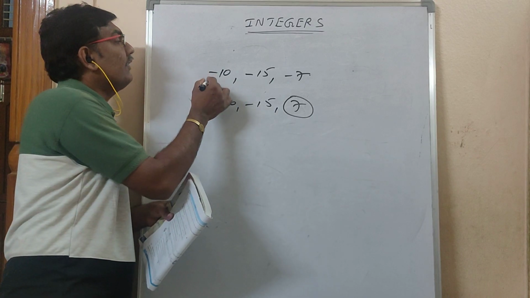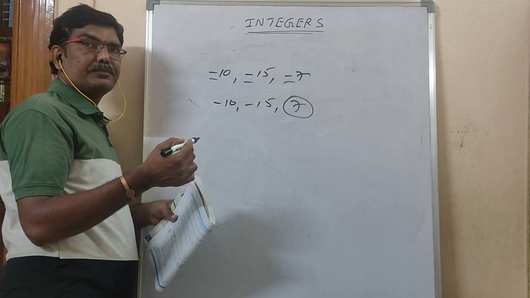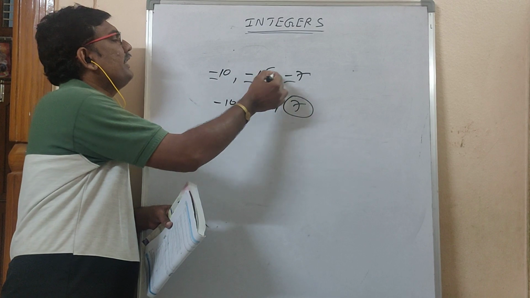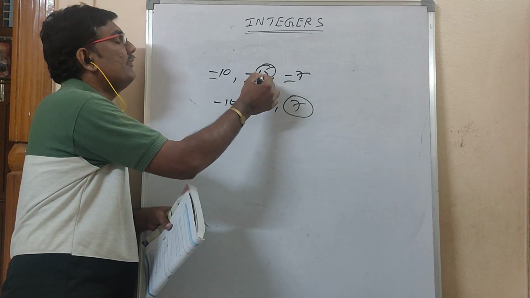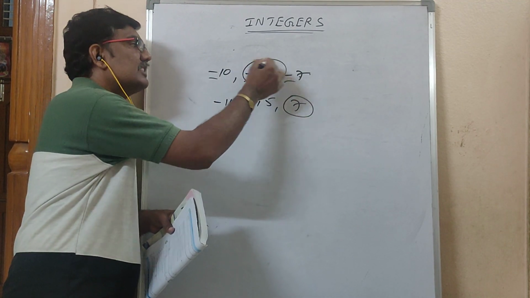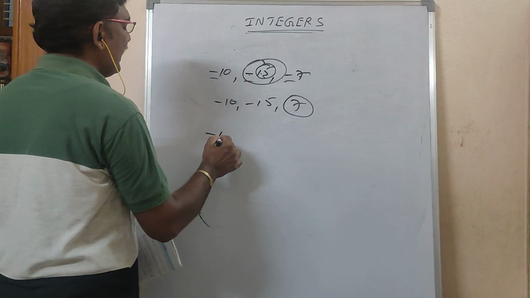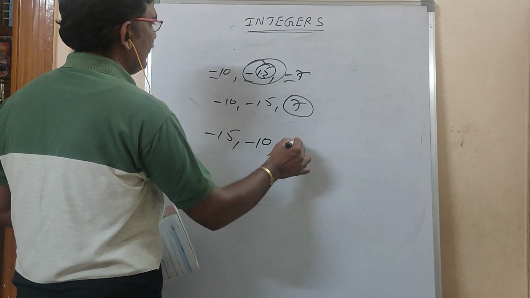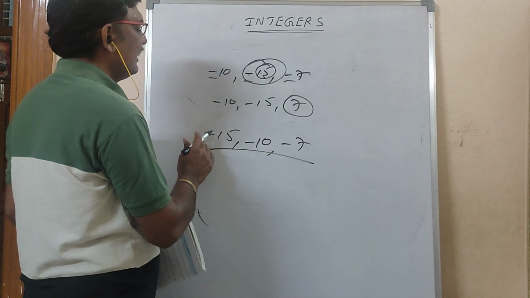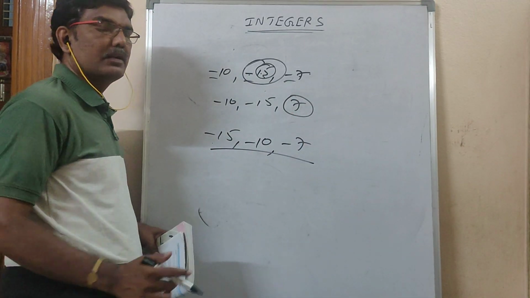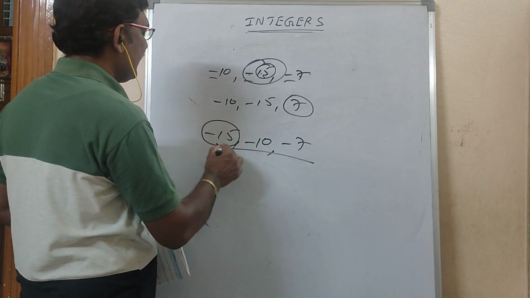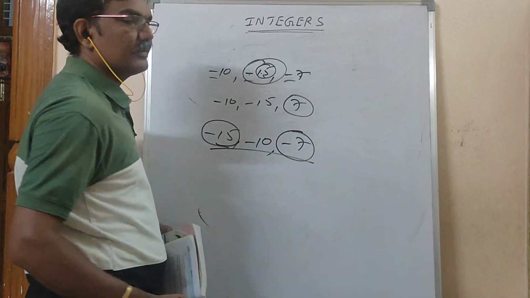What I said, if negative numbers are there, all the three: 10, 15, 7. Which is the biggest number? 15. If minus is there, this is the smallest one. So minus 15, minus 10, minus 7. What is this? Small to big it is. So smallest is minus 15, biggest is minus 7.